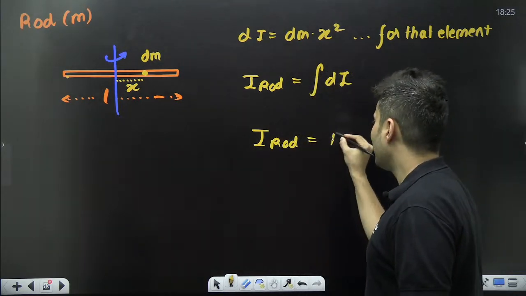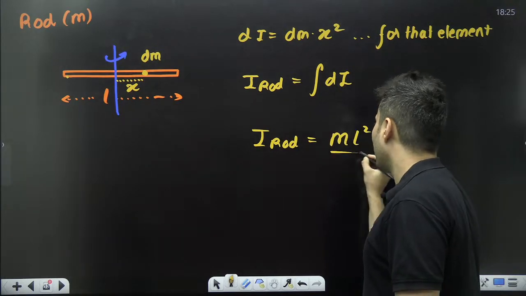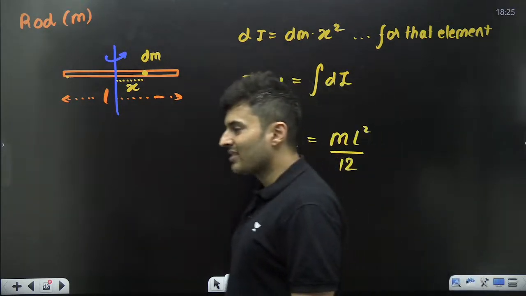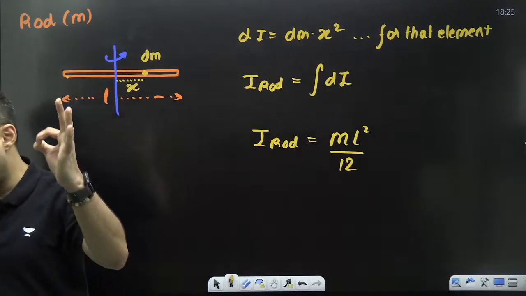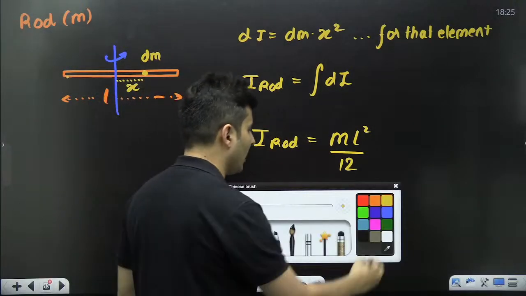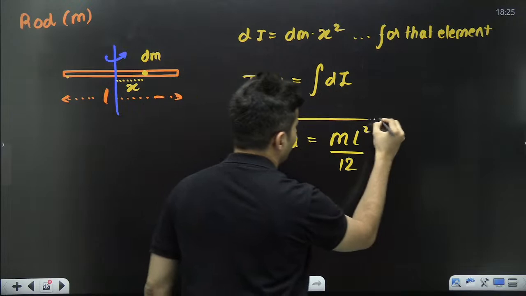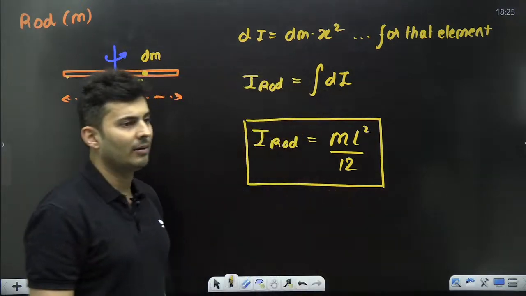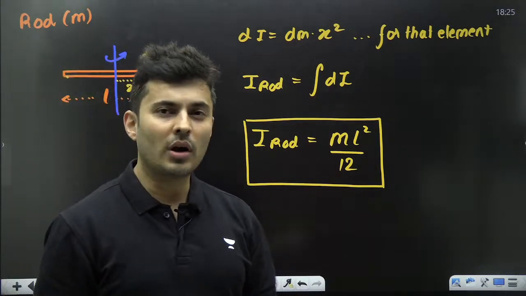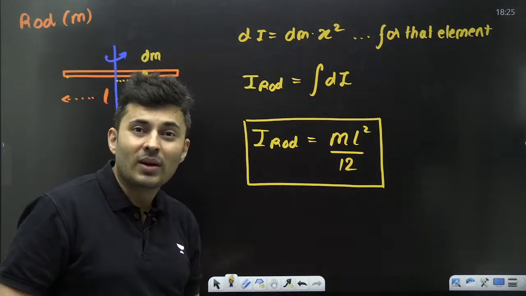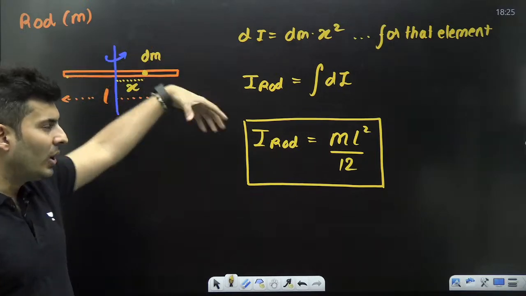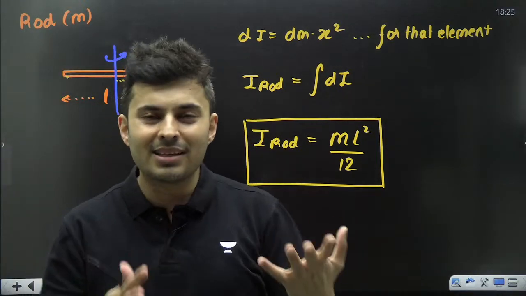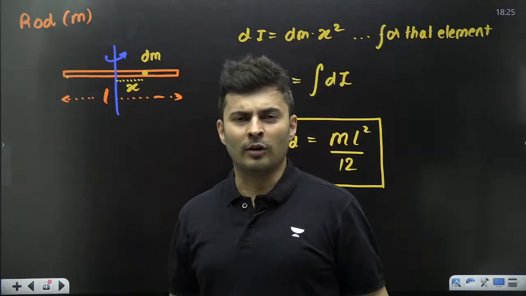This will come out to be ml square by 12. This is something which you should again remember. Please note that derivations will not be asked and are not important for NEET perspective. Even if you do not know the exact derivation, it's okay, but you should have an idea of how it might come, or basically that you are using that integration formula.